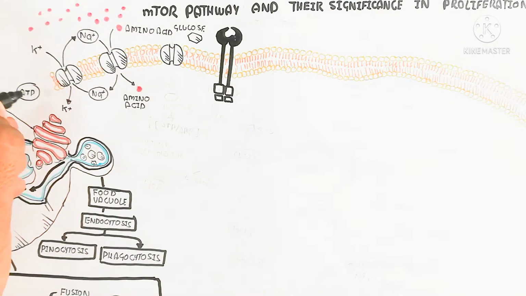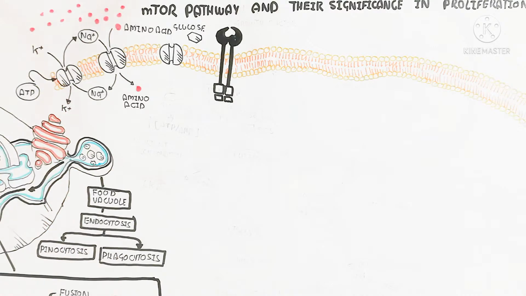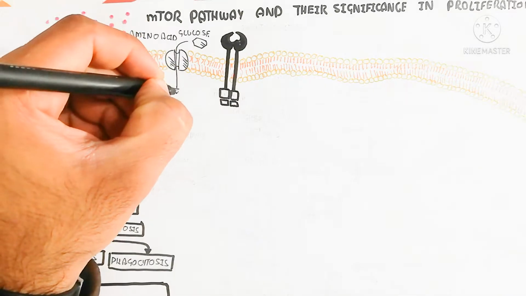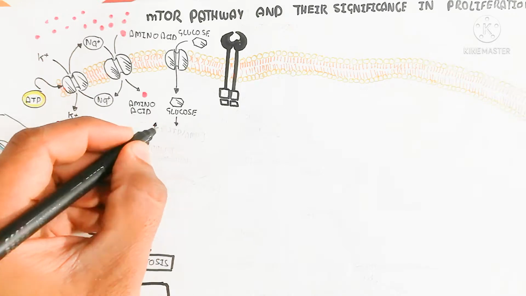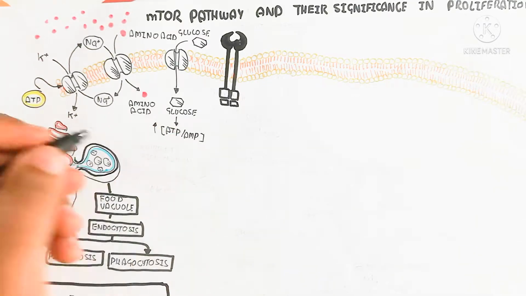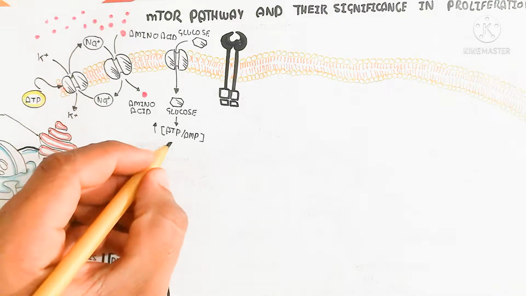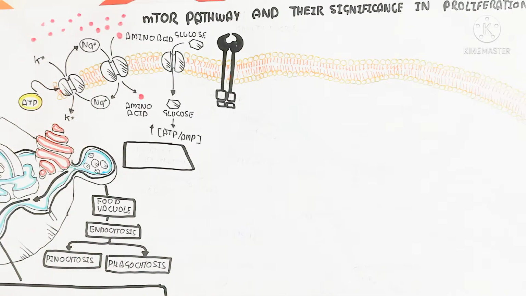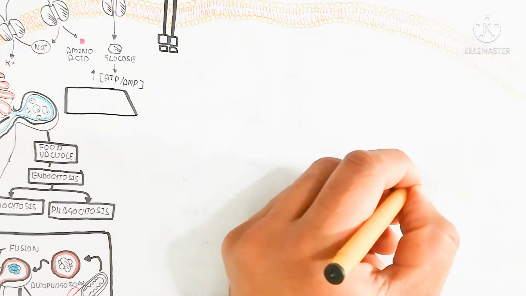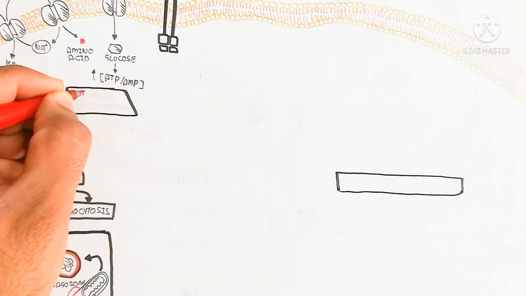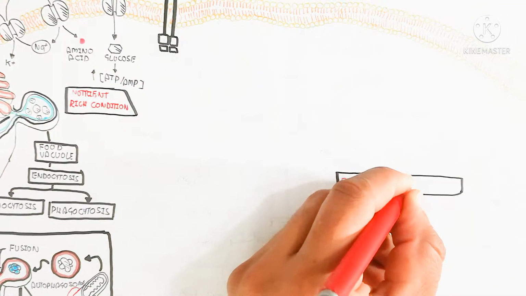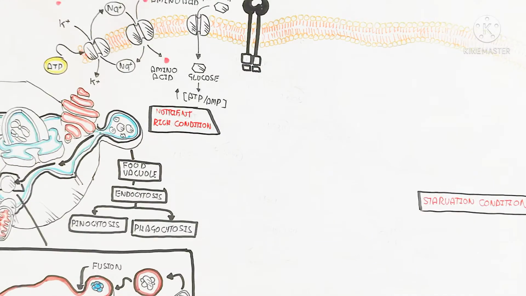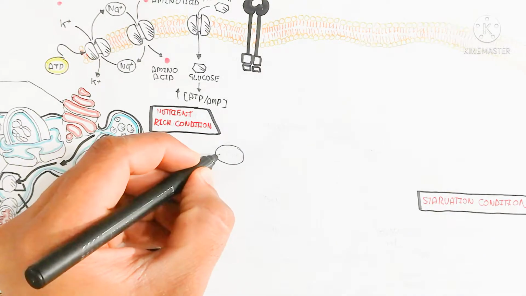So in this way, the amino acid will be moved from extracellular to intracellular, using ATP for potassium and sodium exchange. Here you can see the sodium will move inside with one amino acid, as well as the GLUT4 channel, which is used for glucose entry. After the glucose moves in, glycolysis will occur to increase the ATP to AMP ratio. And here is the nutrient rich condition, while here I'm drawing the starvation condition. Starvation condition means we are not eating and we are going to a starvation or fasting stage.